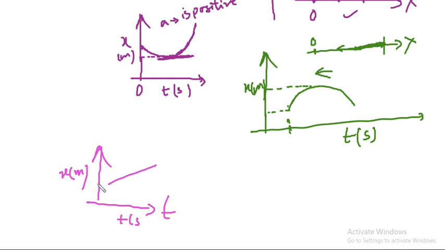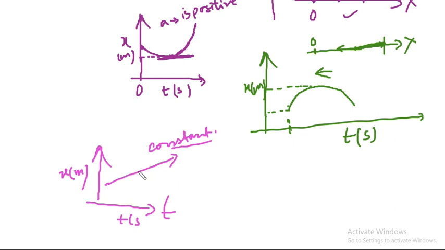Here you can see that position is increasing as time is increasing, and the rate at which the position is increasing is constant. Rate is constant, that means here velocity is constant, isn't it? This graph represents constant velocity.